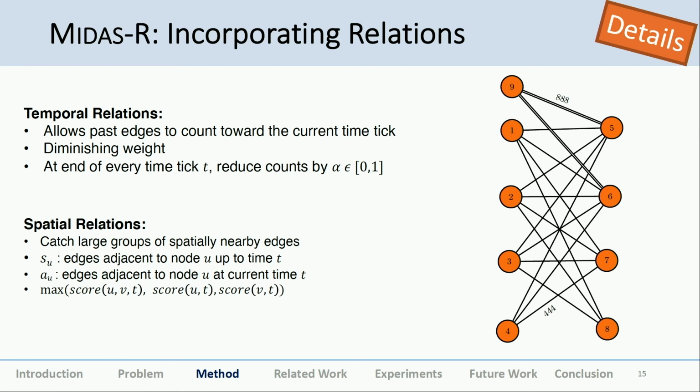For spatial relations, instead of just finding anomalous edges, like just AUV, SUV, those were the data structures we were using, now we additionally have SU, AU, and SV, AV, for the source node and for the destination node. So we'll be able to see not just the count between two nodes, but rather the count of edges coming out from a source node and the count of edges coming into a destination node. Based on that, we finally take a maximum of all the three scores and give that as the anomaly score of the edge.